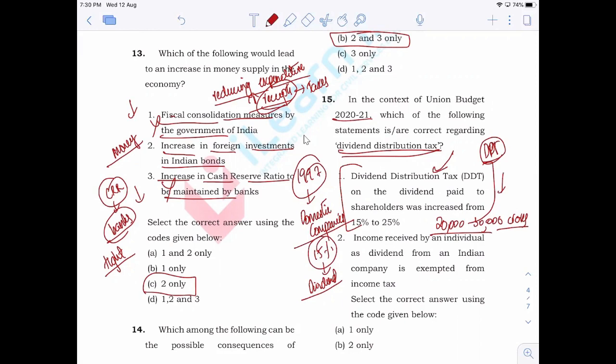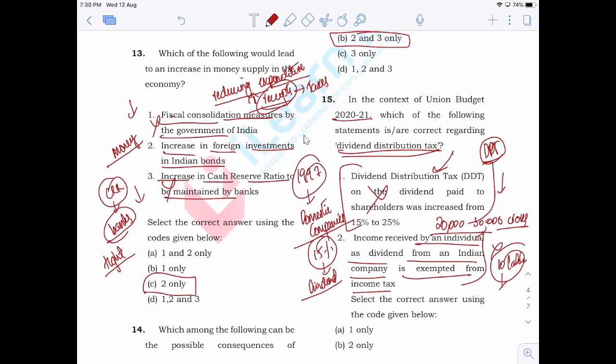So dividend distribution tax is no longer applicable. So the statement given here is wrong. It is not increased. Instead, it is taken off. Now, income received by an individual as dividend from an Indian company is exempted from income tax. That is wrong. Earlier, when dividend distribution tax was there, before this particular 2020-21 budget, those people who received dividend up to 10 lakh did not have to pay any taxes, any income tax on the dividend that they received.